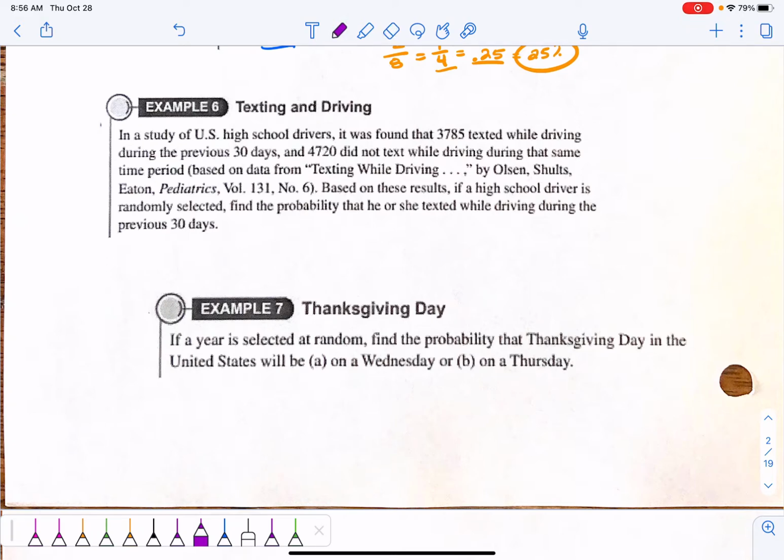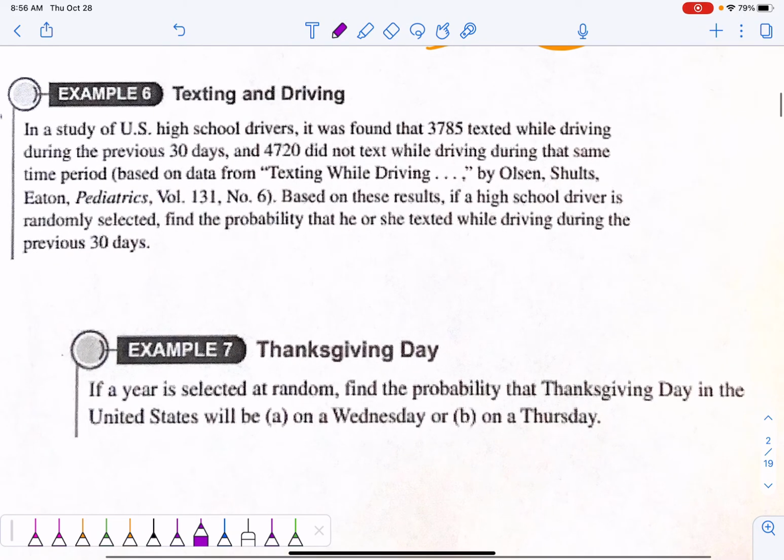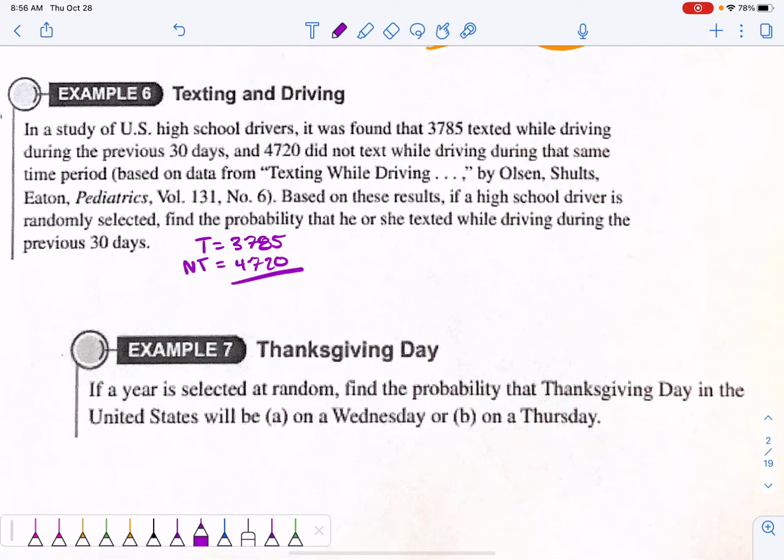Example 6 starts with texting and driving, and it says that in a study of U.S. high school drivers, it was found that 3785 texted. So I'm going to put T equals 3785. And during the previous 30 days, 4720 did not text, so I'm going to put NT for 4720. I'm going to total that up because I'm guessing we're going to need that number: 3785 plus 4720, and that total is 8505.